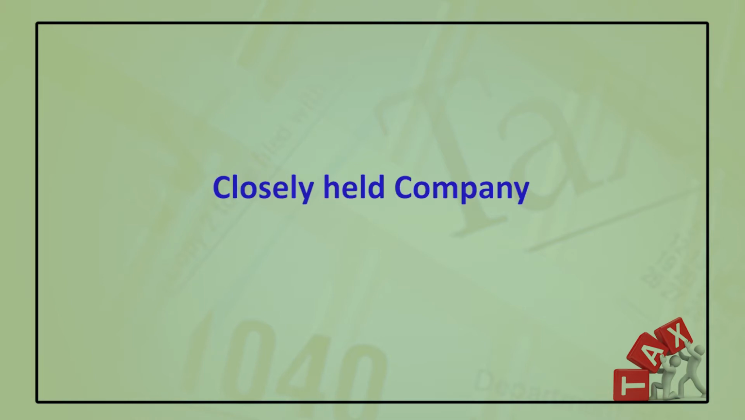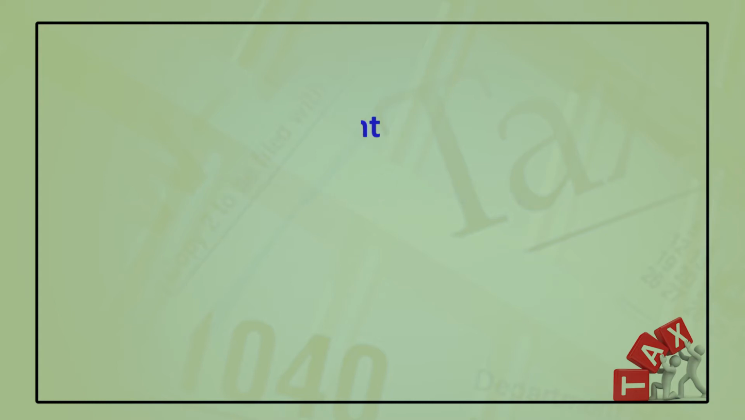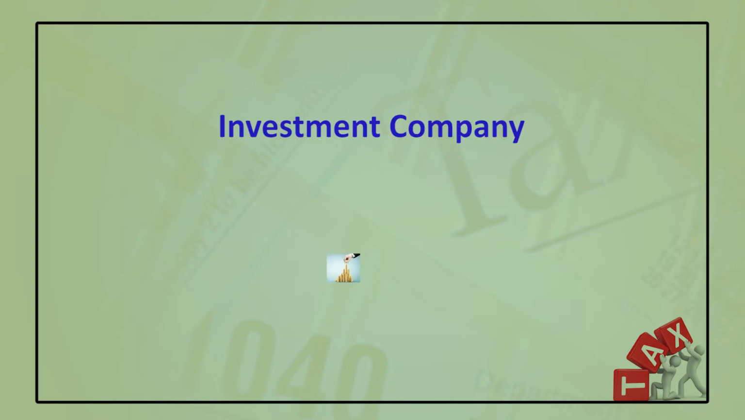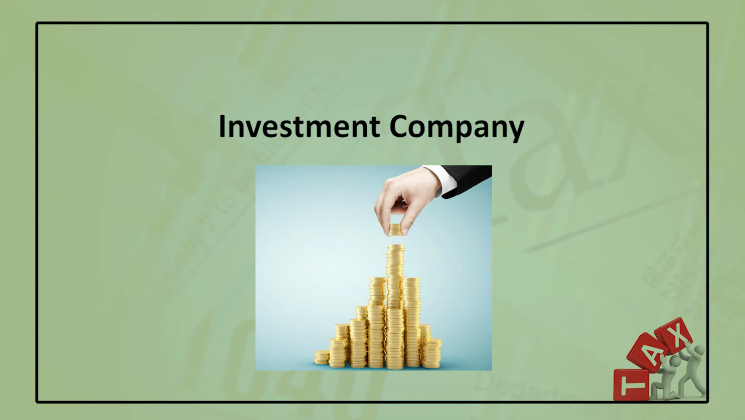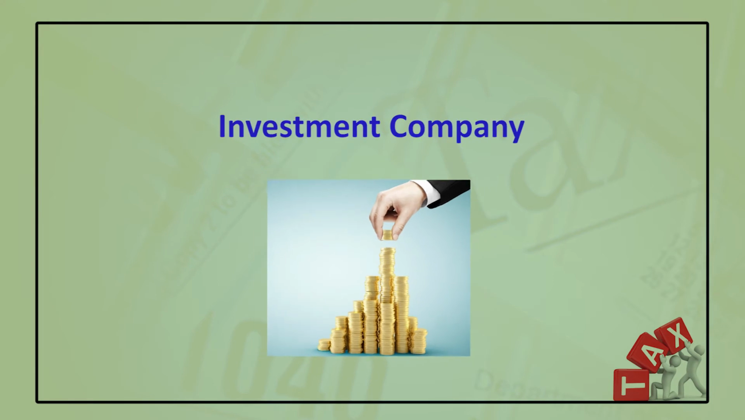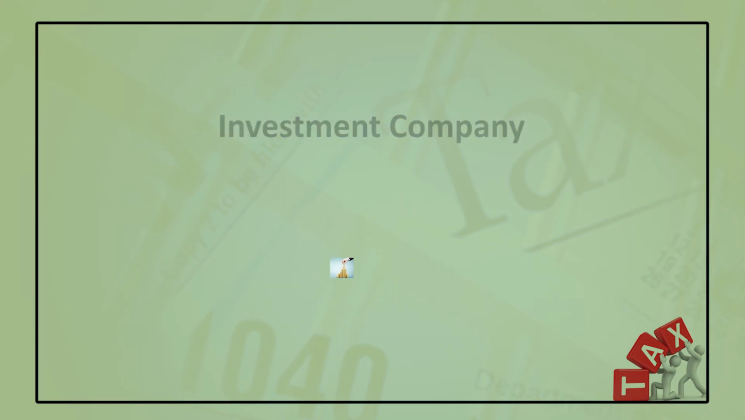Another company has been identified by the Income Tax Act, that is, the investment company. What do you mean by an investment company? It means a company whose gross total income consists of income chargeable under the heads income from house property, capital gains and income from other sources. So, these are the major classifications of companies under the Income Tax Act.